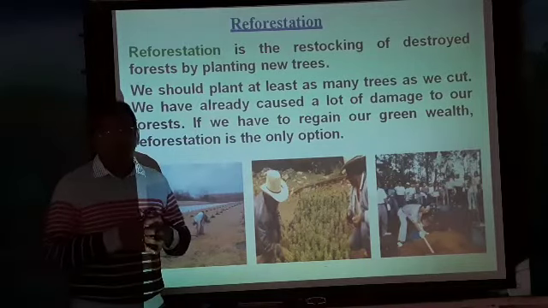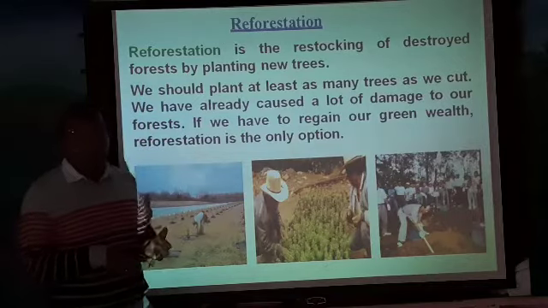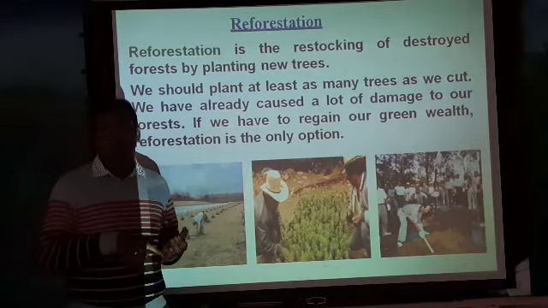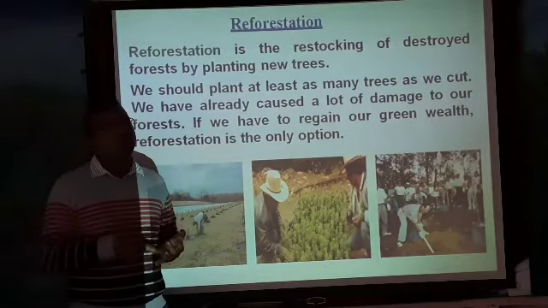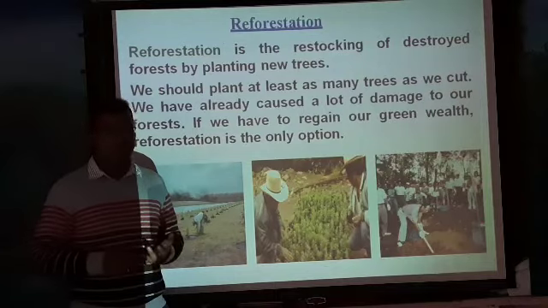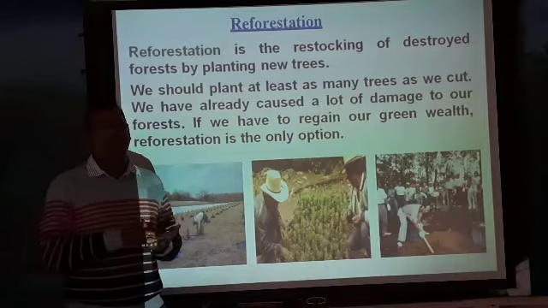We have already destroyed many forests due to what? Urbanization. Urbanization means the growing of cities and cities. As the cities grow and populations increase, we are destroying our forests. Industrialization means the growing of factories.